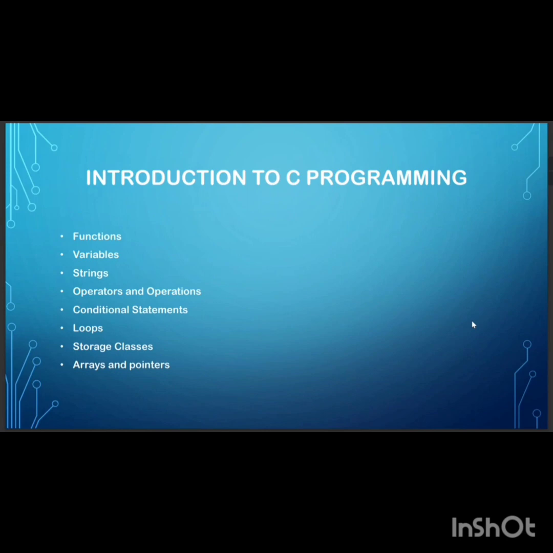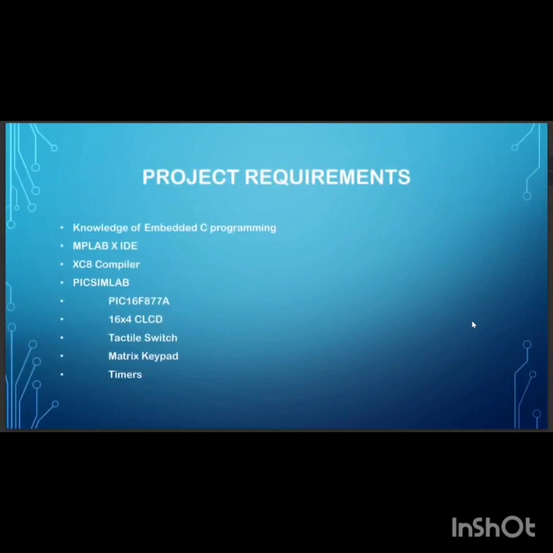We need the basic knowledge of embedded C programming, MPLAB-X IDE, XC8 compiler, PIC lab, which consists of PIC16F877A, 16x4 CLCD, tactile switch, matrix keypad, and timers.